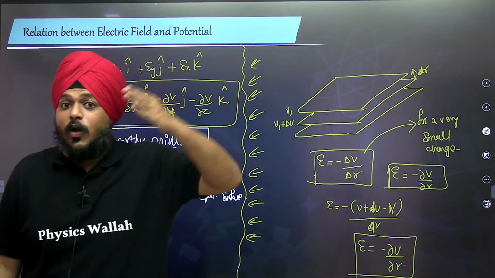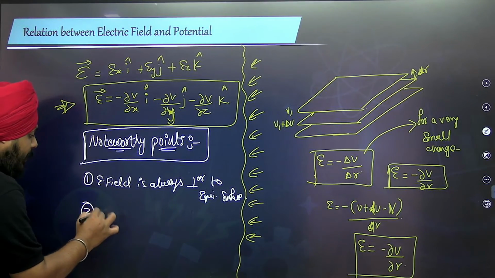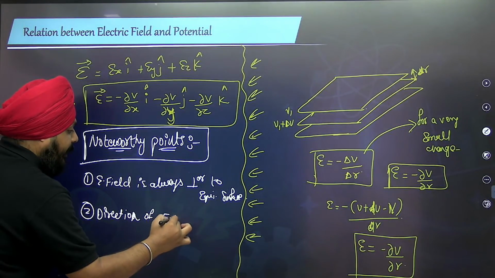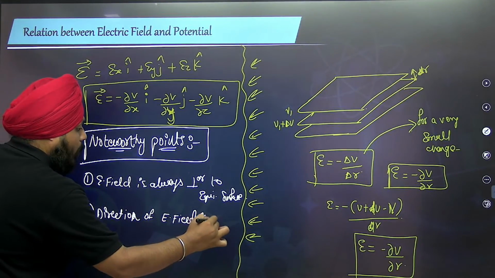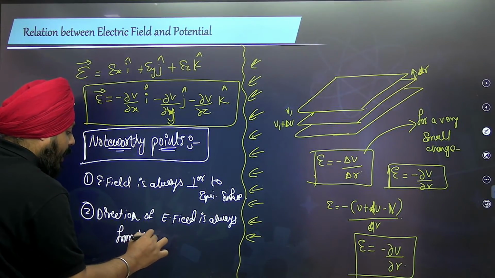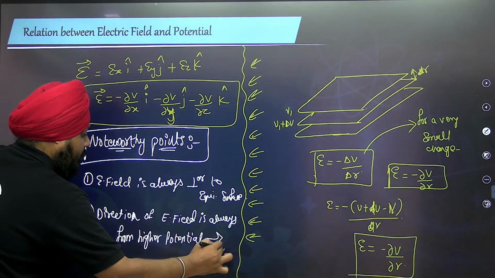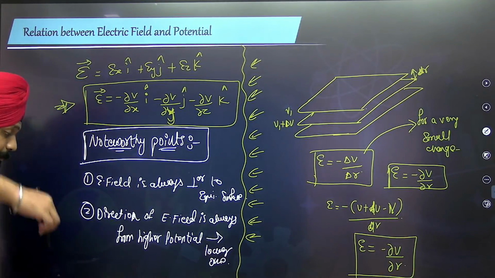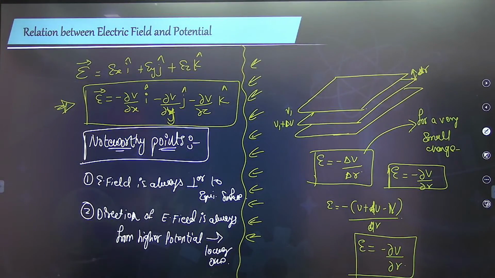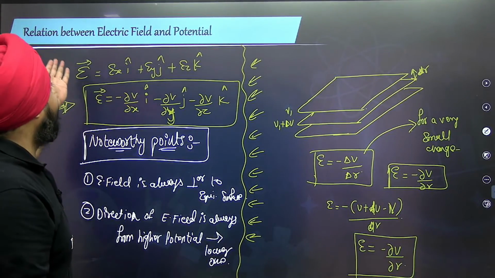Second, the direction of the electric field is always from higher potential surface to lower. So these are the two most noteworthy points related to the relation between the electric field and the potential.